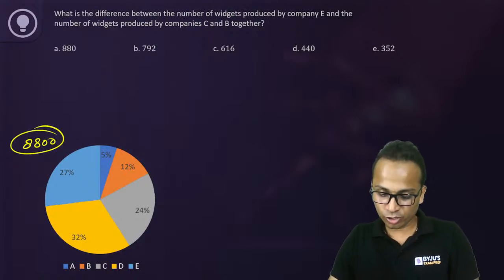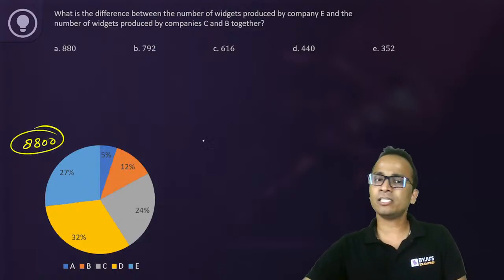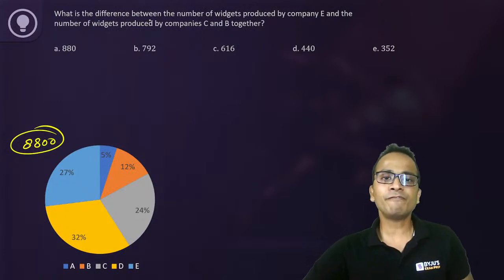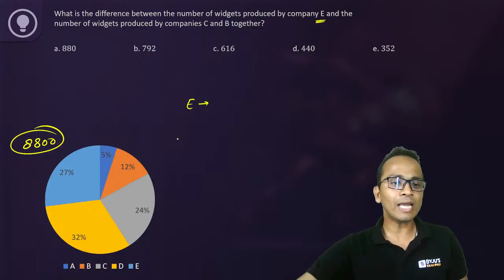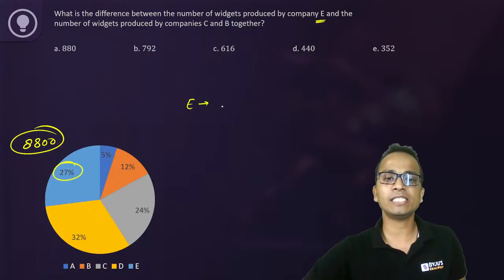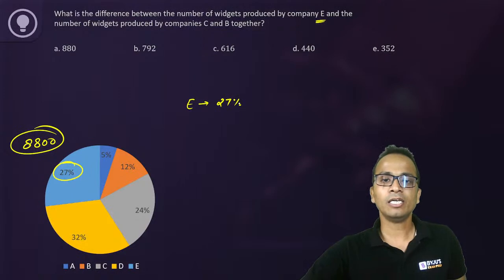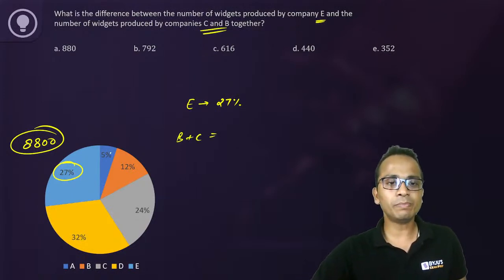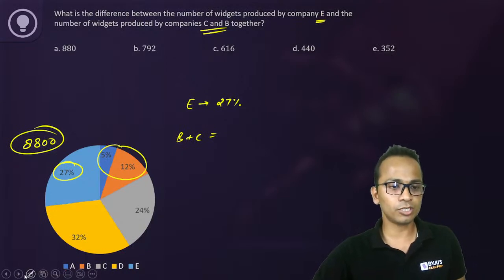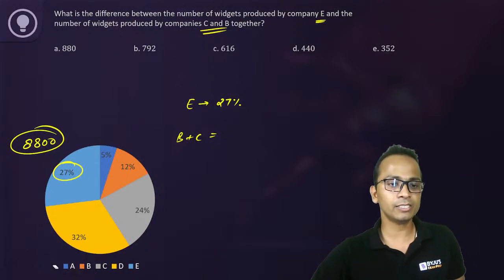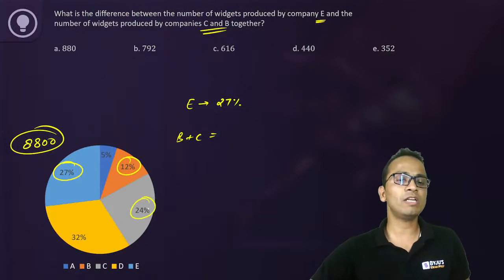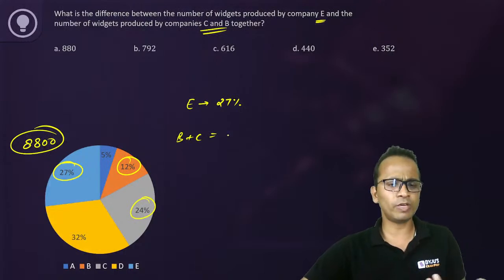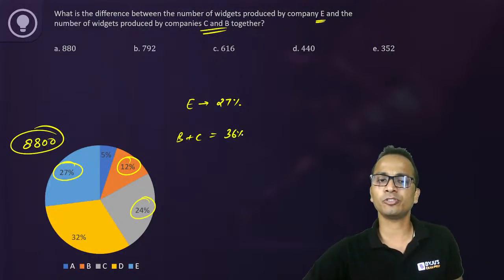Okay. All right. So Nehar, Mohit, and Varun have already given the answer. So let's quickly calculate the answer. Now, difference between the number of widgets produced by company E. So first of all, for company E, I'll look at the percentage breakup, and it is 27%. Now for B and C together, B plus C. So this is B and this is C. So 12 and 24, I'll take it together. 12 and 24, it is 36%.